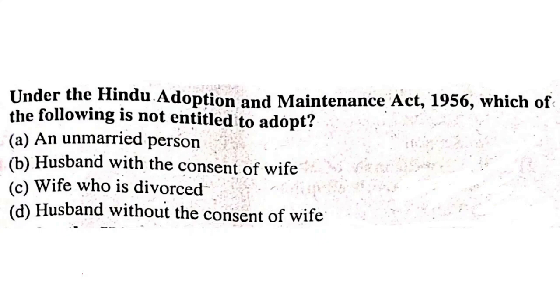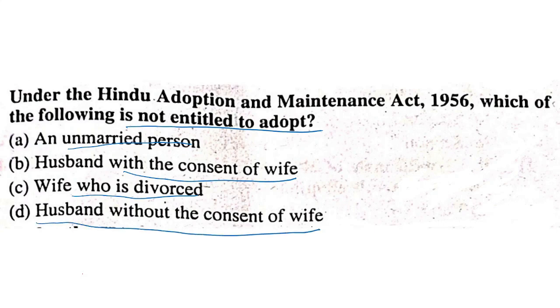The question is who is not entitled to adopt. Under the Act, an unmarried person can adopt. A husband also can adopt with the consent of wife. A wife who is divorced is also entitled to adopt, but a husband without the consent of wife is not entitled. So D is the answer.